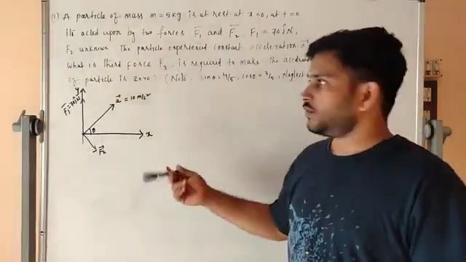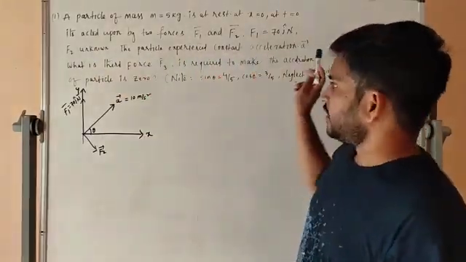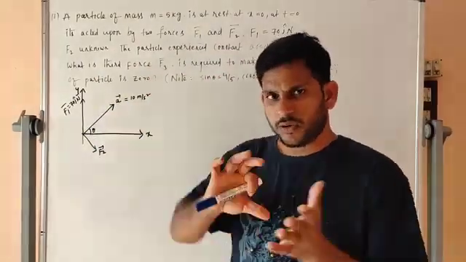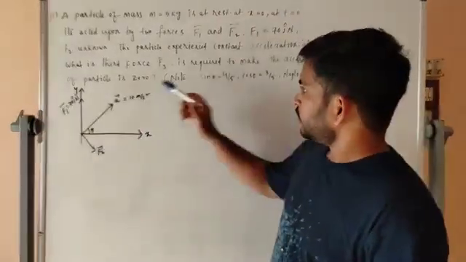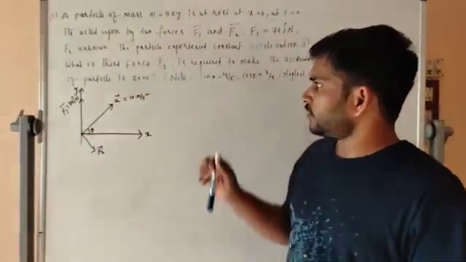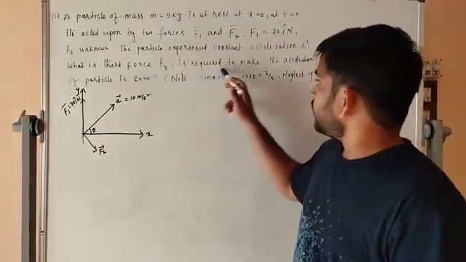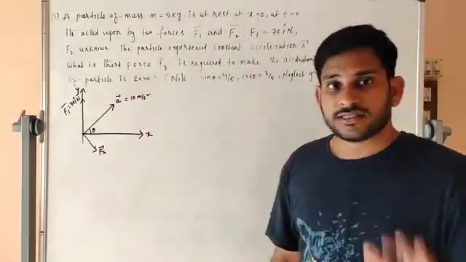We don't know what F2 is. The particle experiences constant acceleration A, which means uniform motion. So what is the third force F3 required to make the acceleration of the particle 0?